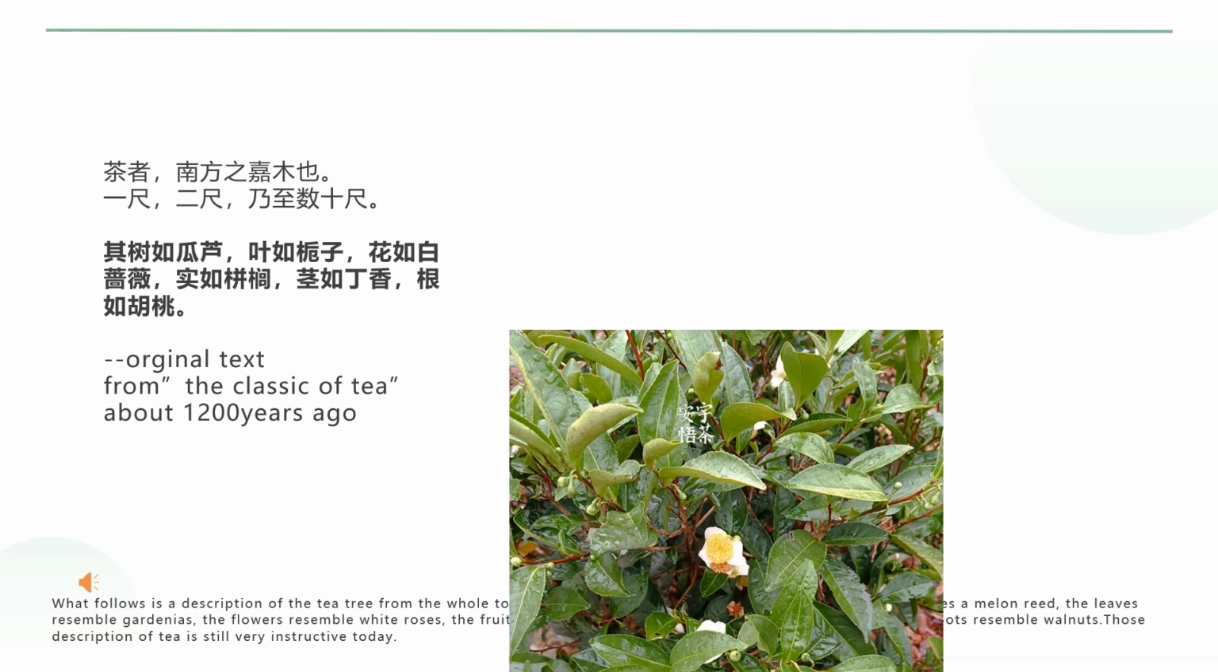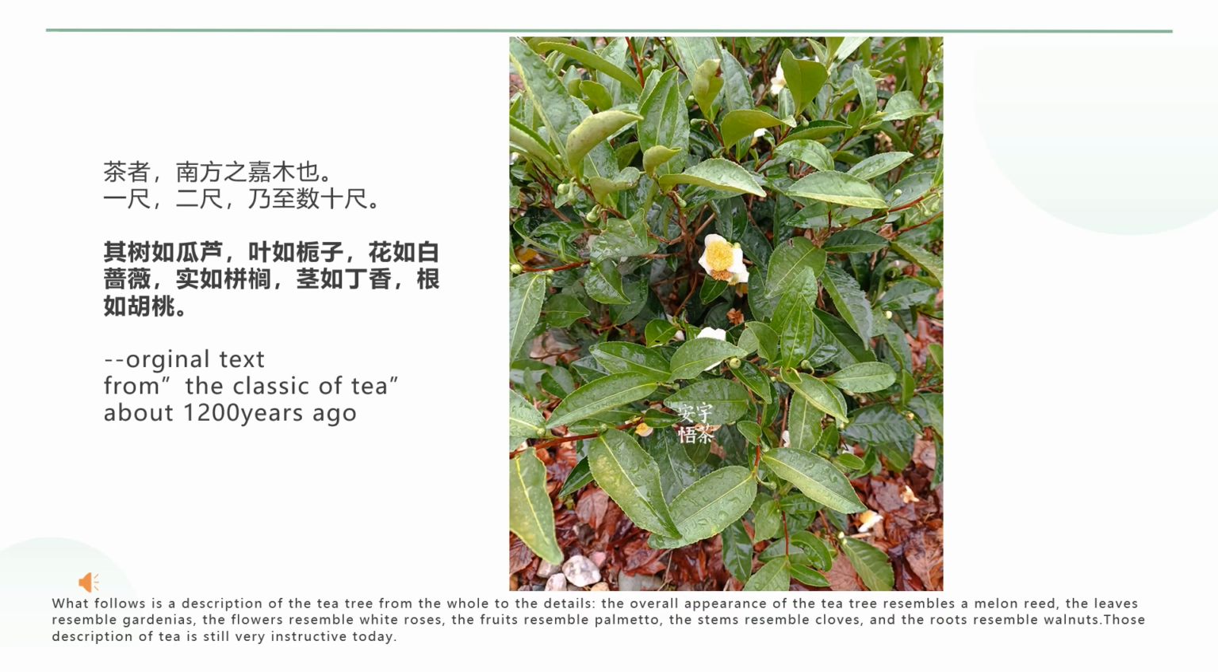What follows is a description of the tea tree from the whole to the details. The overall appearance of the tea tree resembles a melon reed. The leaves resemble gardenias. The flowers resemble white roses. The fruits resemble palmetto. The stems resemble cloves. And the roots resemble walnuts. Those descriptions of tea are still very instructive today.